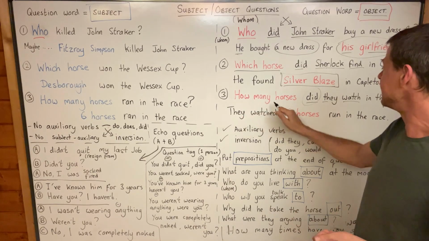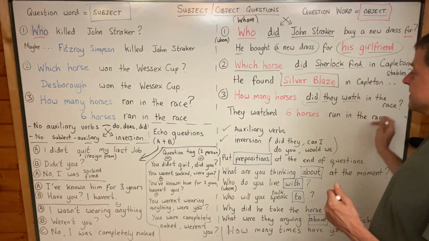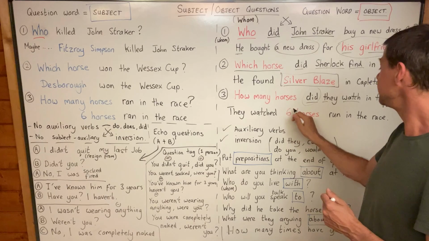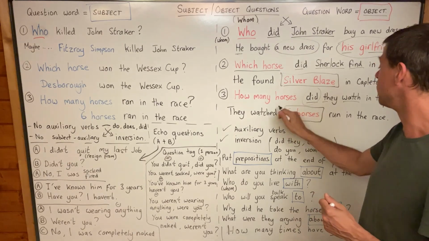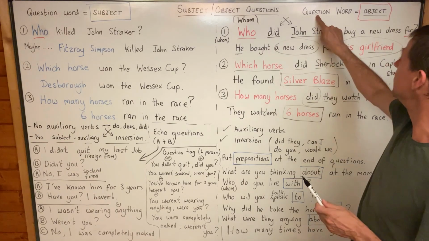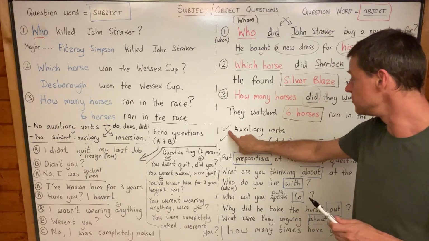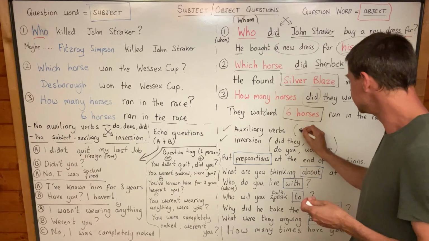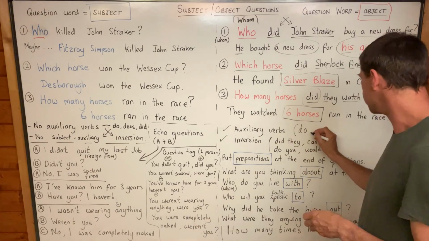Okay, so how many horses did they watch in the race? They watched 6 horses. That's the object of watch. And so we need the auxiliary verb did. Yeah, so when the question word is an object, we do need auxiliary verbs do, does and did. And I'm only talking about those auxiliary verbs.